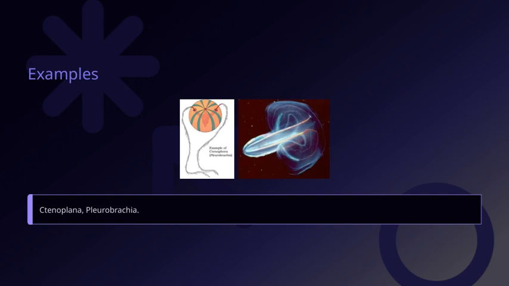Pleurobrachia, on the other hand, is often called the sea gooseberry, and it has a more rounded shape with beautiful, bioluminescent features. Recognizing these examples is important because they illustrate the variety in form and function among ctenophores. As we continue, keep in mind how these differences contribute to their survival and ecological roles in marine environments.